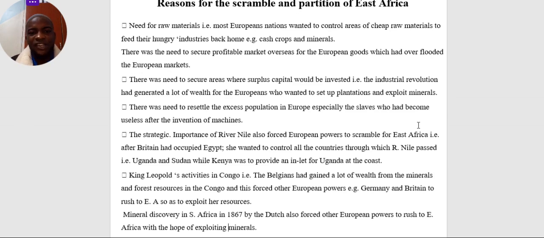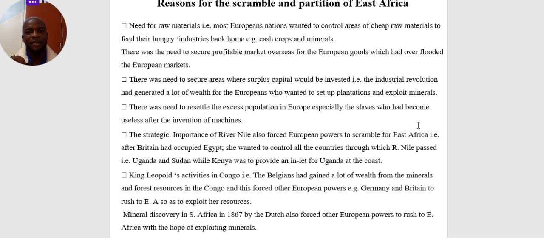There was a need to resettle the useless population, let me say it like that. After the outbreak of the Industrial Revolution, this is the period when machines had been introduced in Europe. After machines were introduced, human labor became useless.